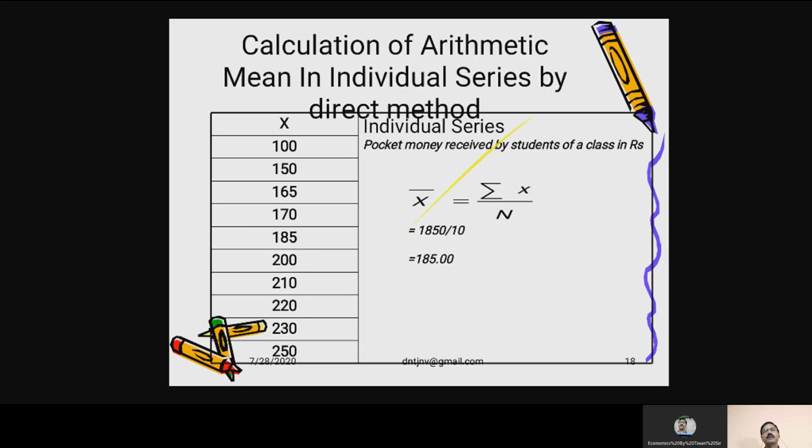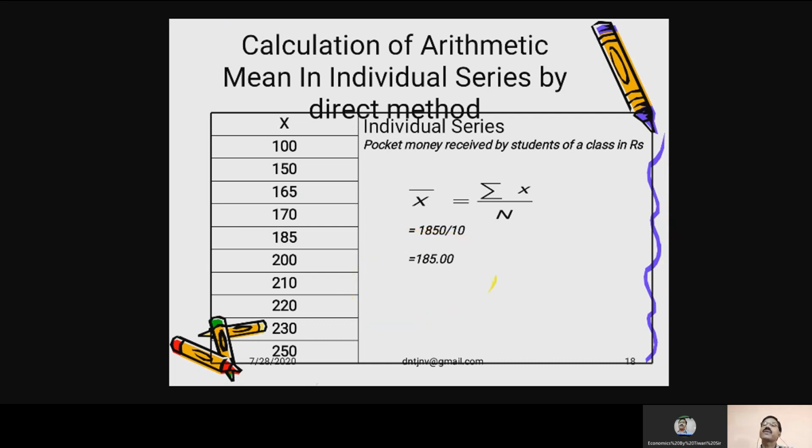There are 10 numbers, and find the sum of these. Add 100 plus 150 plus 165 plus 170 plus 185, and in this way, if you add all these, you will find 1850. If this value is divided by n, that is 10, you will get x bar as 185.